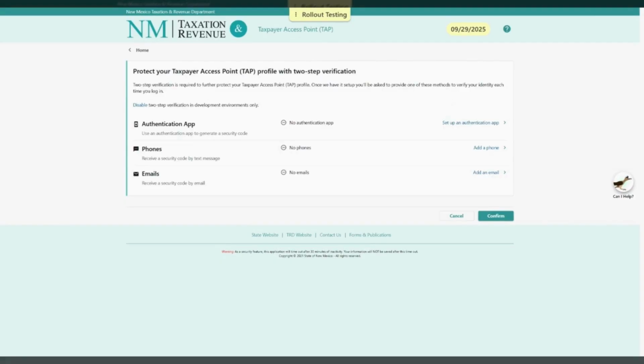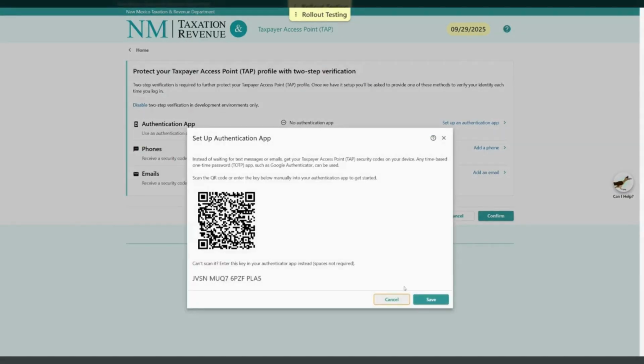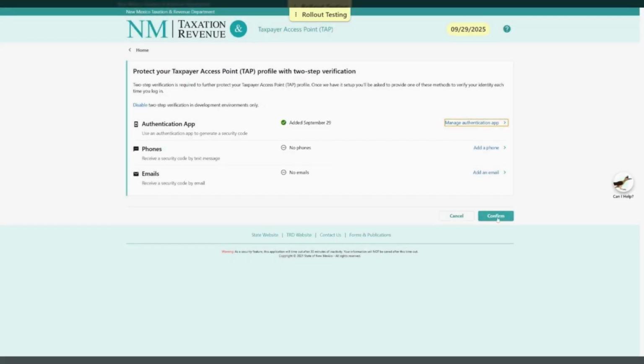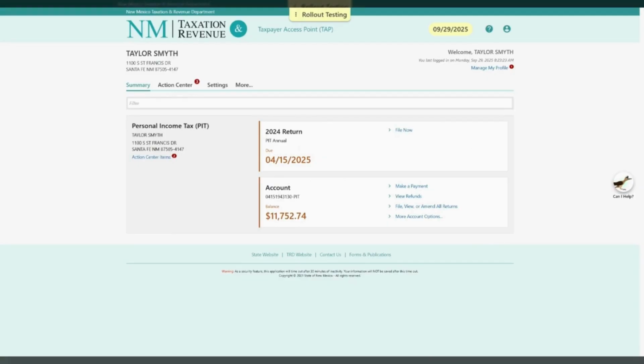As soon as you log in, if you have not already done so, you will be required to update or set a two-step verification process. You can select either authentication app, phone number, or email. For this demonstration, we will go ahead and complete it with an authentication app. And we will populate a 6-digit security code to log into the account.